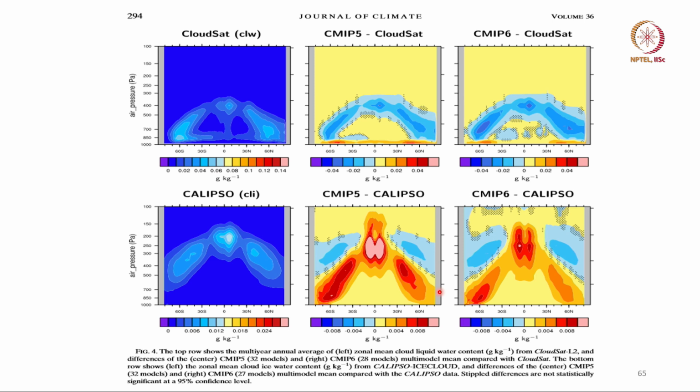Clouds are not being simulated from first principles. We are using some empirical model to convert the relative humidity and other parameters which are simulated by the model to calculate cloud liquid water and cloud ice, and there is some lacuna in the models.